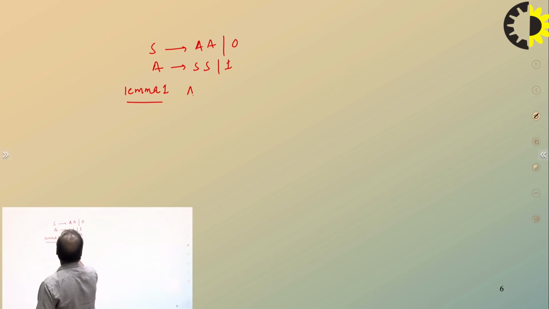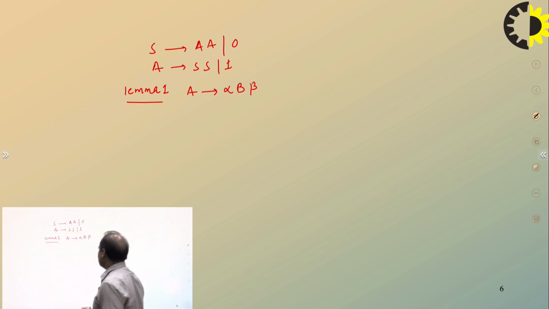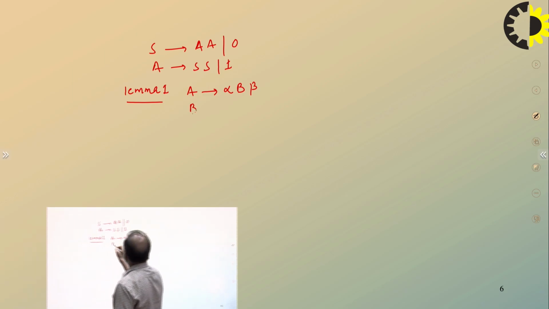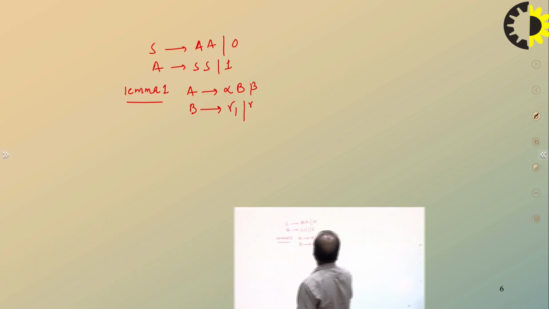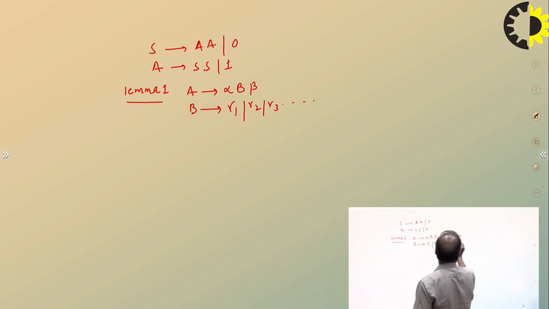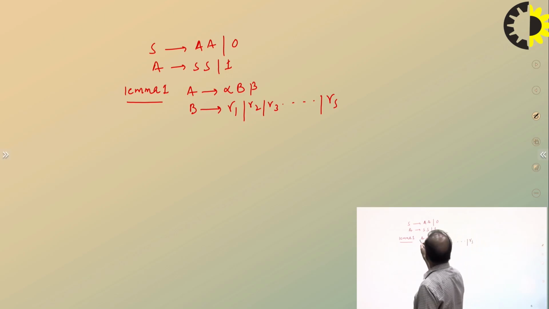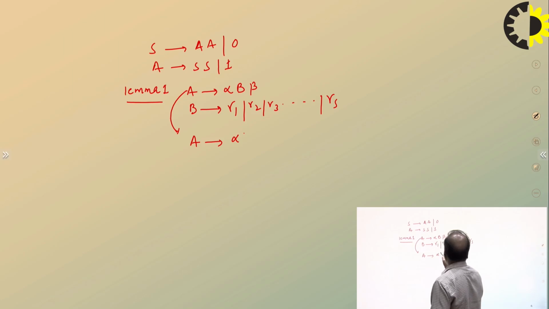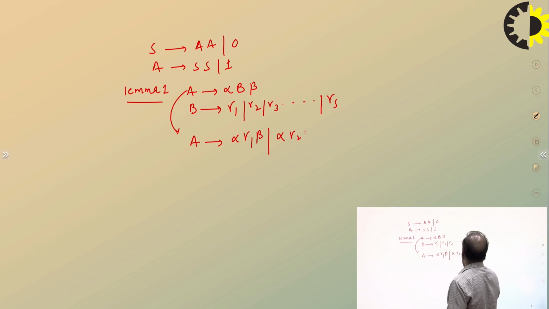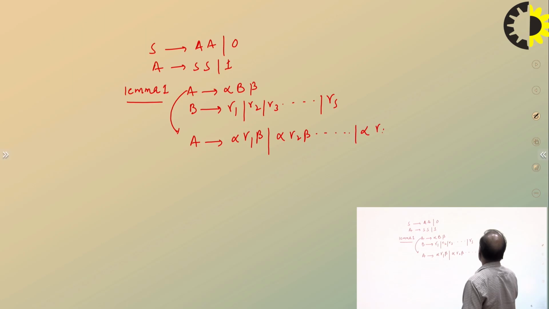If a grammar has a production of the form A goes to alpha B beta, and B derives gamma 1, gamma 2, gamma 3, and so on up to gamma S, then this A production can be deleted and replaced by A goes to alpha gamma 1 beta, alpha gamma 2 beta, and so on up to alpha gamma S beta.